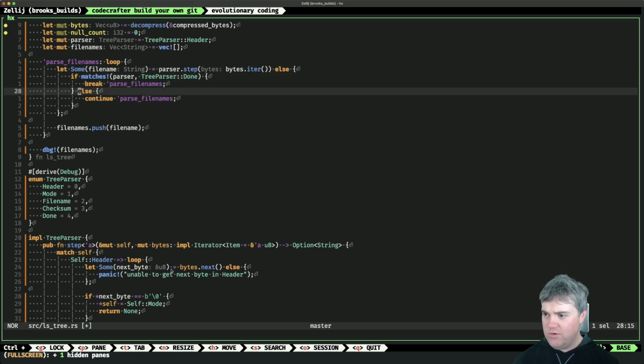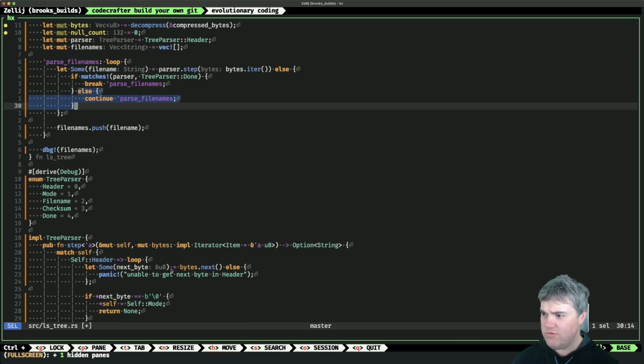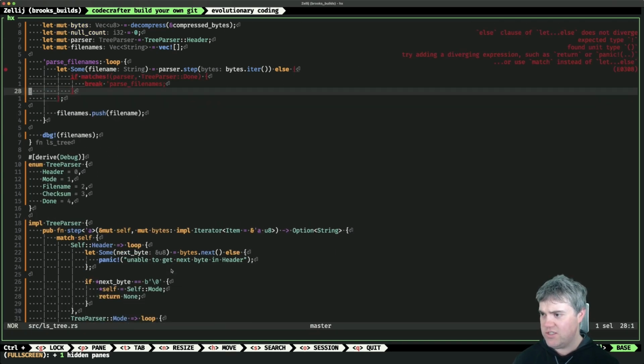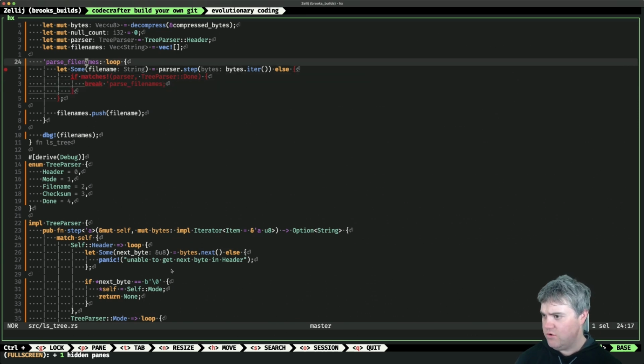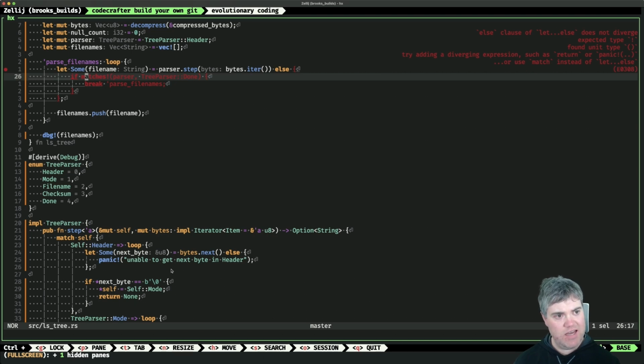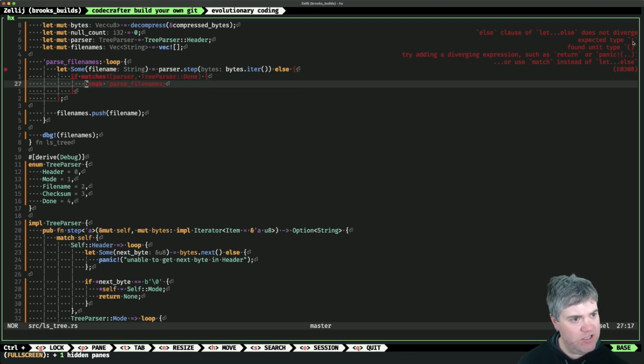Okay, so when we're continuing, I guess I don't really need a continue like that, do I? This works, right? Does not diverge. Wouldn't that? Why does that matter? Like if I'm breaking out, I just want to break out of this loop. Else clause of let else does not diverge. Expected type exclamation point, found unit type nothing. Try adding a divergent expression or use a match instead of let else. Oh, interesting.